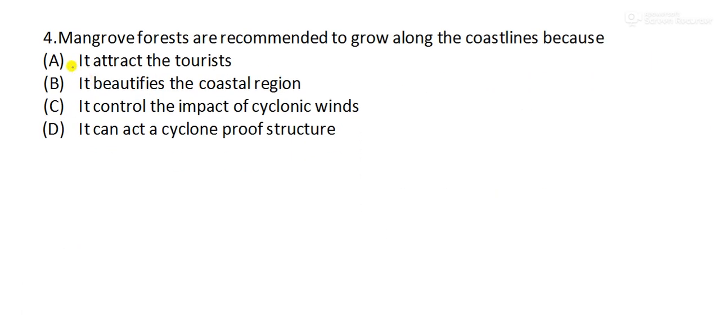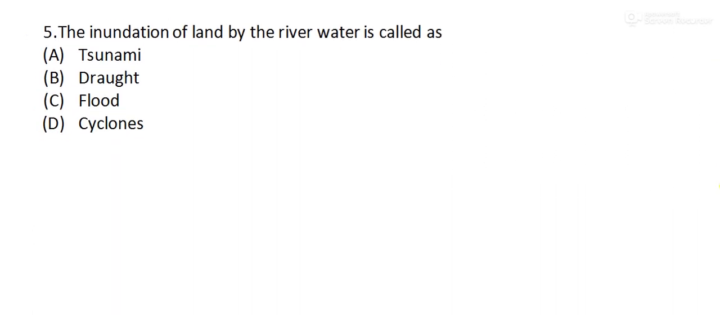So this is your fourth question. Mangrove forests are recommended to grow along the coastlines because, what is the reason? It attracts the tourists, it beautifies the coastal region, it controls the impact of cyclonic winds, or it can act as a cyclone proof structure. So this is the correct choice: it controls the impact of cyclonic winds. Okay, moving to our next question.